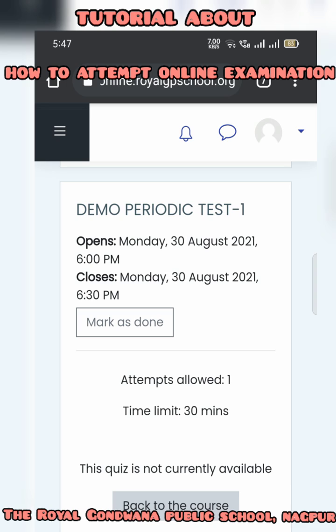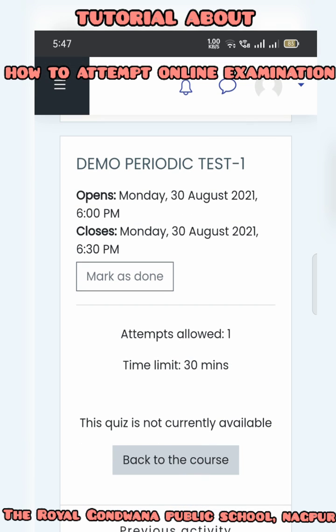So it's very important to attend the paper strictly as per the schedule and timing given in the periodic timetable along with the syllabus. As the paper time is 6 p.m., we'll try the same paper at 6 p.m. Right now it's 5:47. In part 2, we'll try to attend the paper and submit it. Thank you.